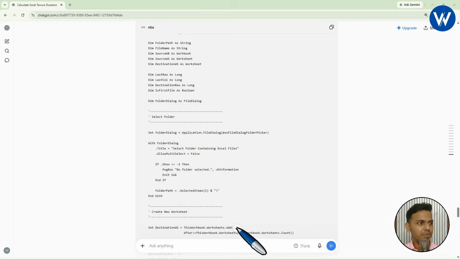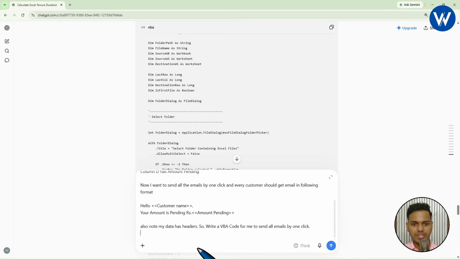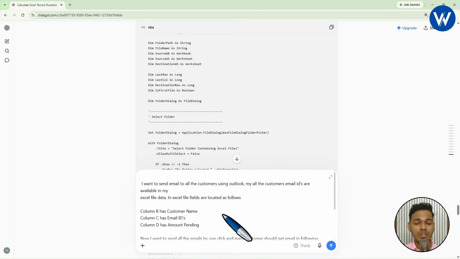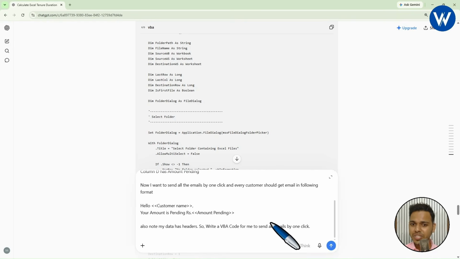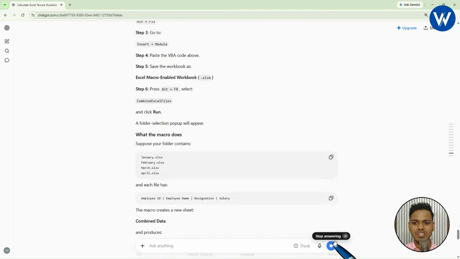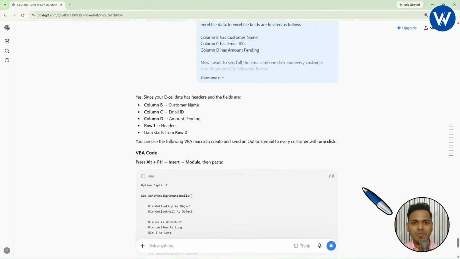Let's open ChatGPT. I will paste the prompt here. Yes, I have pasted the prompt. Now listen carefully. We are telling ChatGPT to generate the VBA code so that just by one click we can send mail to all the customers. Okay guys, let's see the power of this. Let's click on send prompt. Wait for a few seconds. It will understand your complete question.